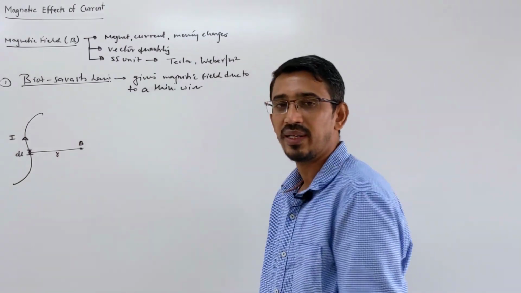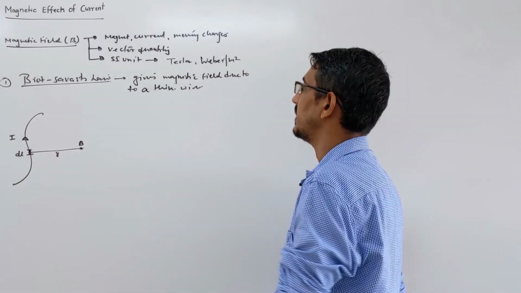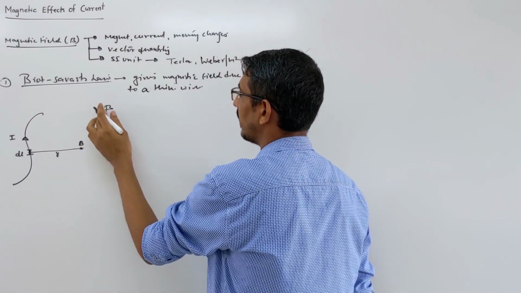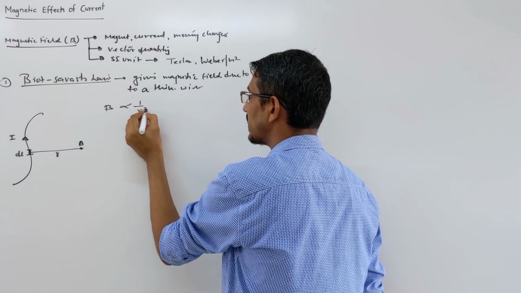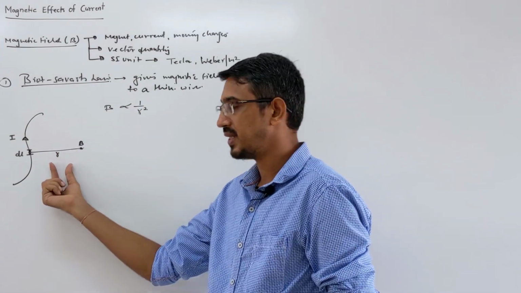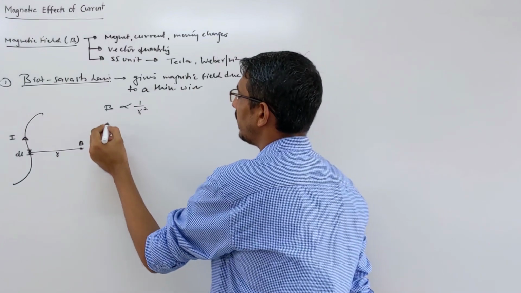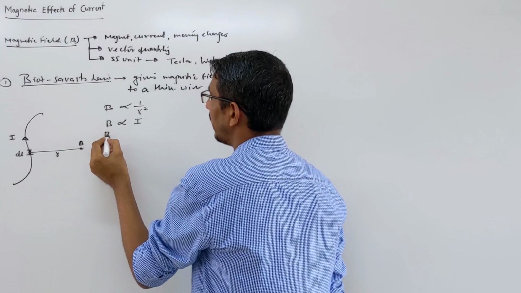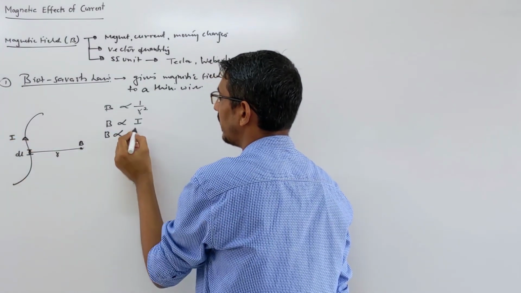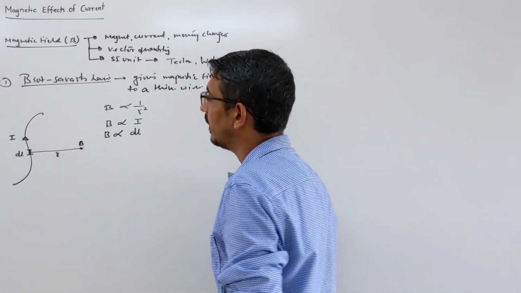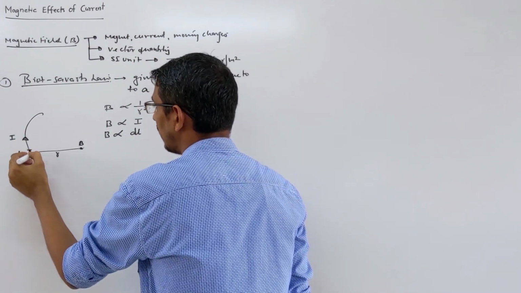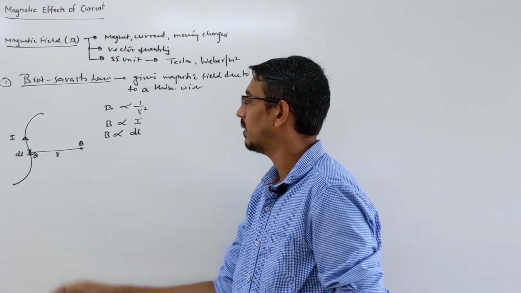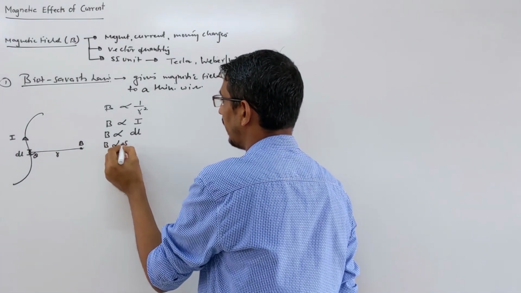Then this magnetic field depends on what things? That is given by the Biot-Savart law. They said this magnetic field due to this wire at some distance r is inversely proportional to the distance squared. How does it depend upon the current? It is directly proportional to the current. How does it depend upon the length of that small element? Directly proportional to the length of that element. Then it depends upon the angle between the current and your distance vector r, so it is directly proportional to sine theta.